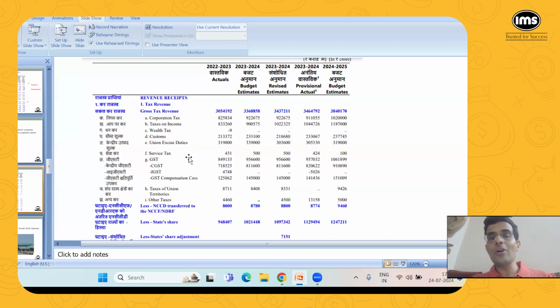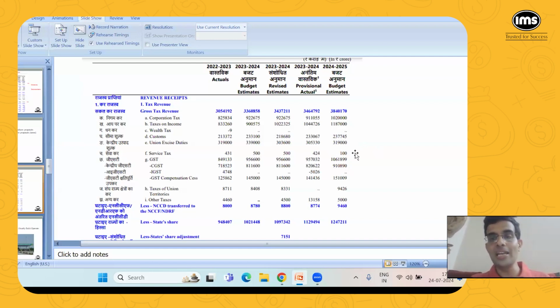Now, if you compare these numbers, mostly the total income tax collection and total corporate tax collection are more or less the same, some 10% here and there. Sometimes corporate tax is slightly more, for example, it happened in the 23-24 budgeted estimates, or sometimes the income tax is more. But still, these two numbers are almost comparable.